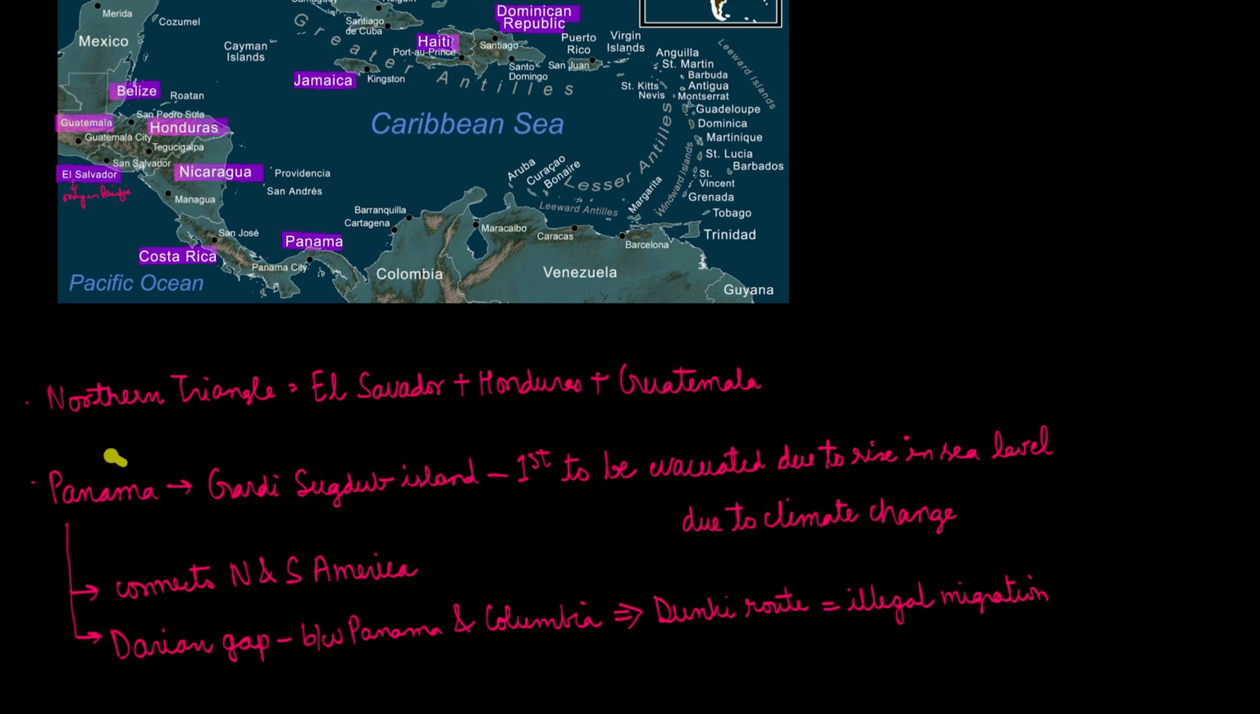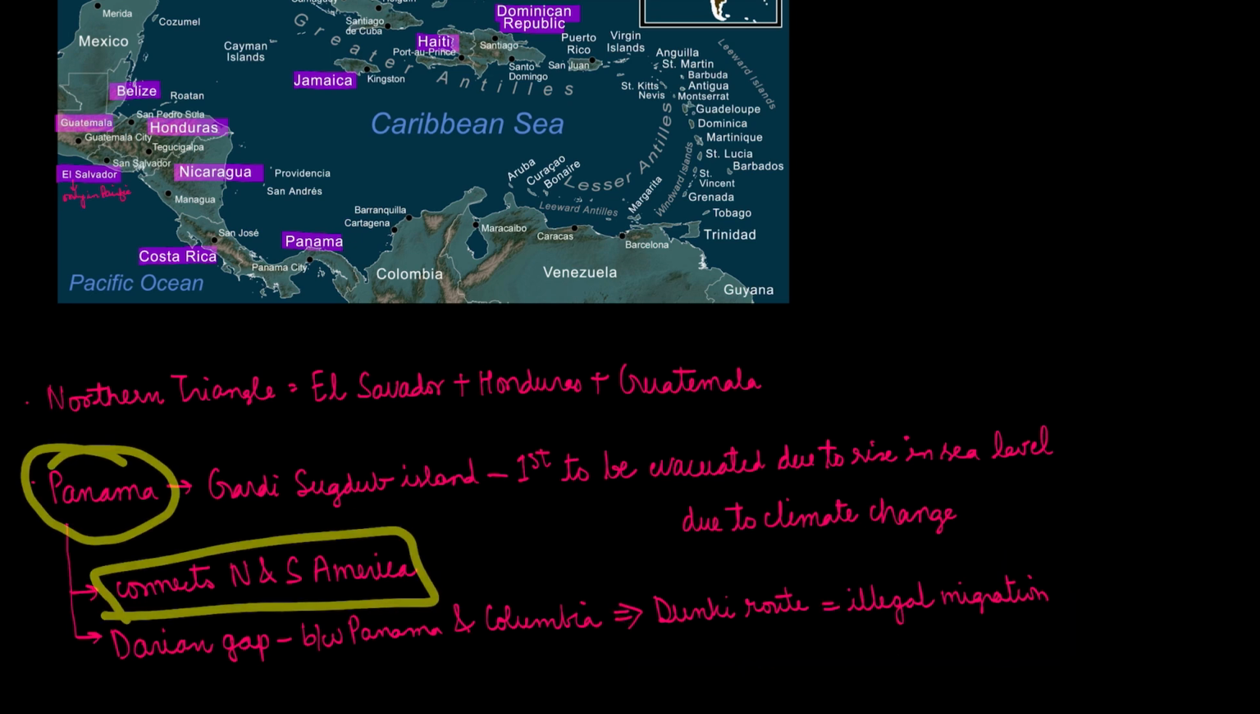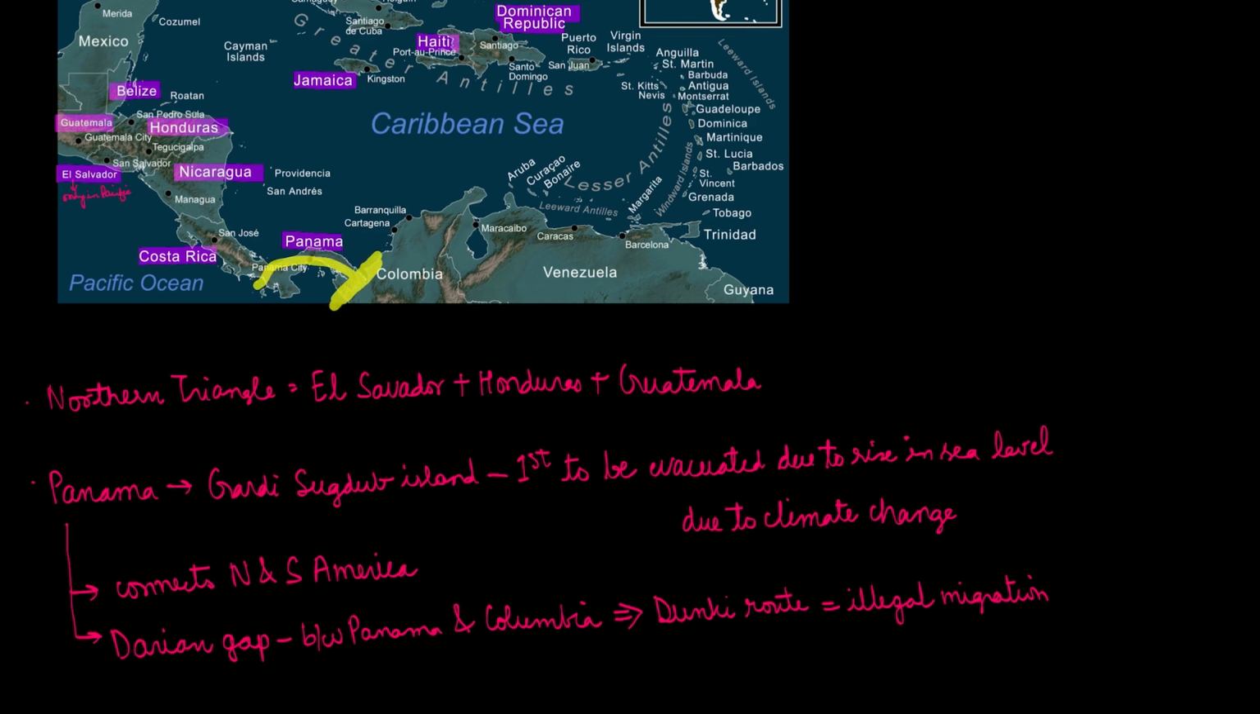And Panama is basically the country which connects North and South America. So till here it is North America, and this is South America. The Panama country connects North America to South America. This right over here is the Darien Gap between Panama and Colombia.